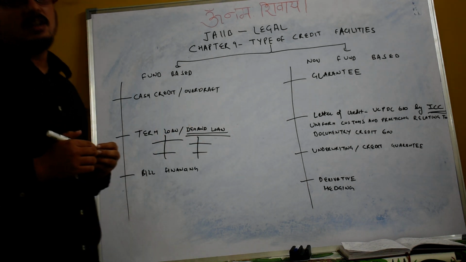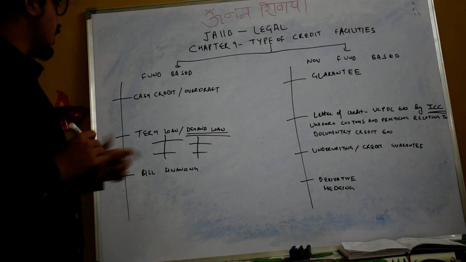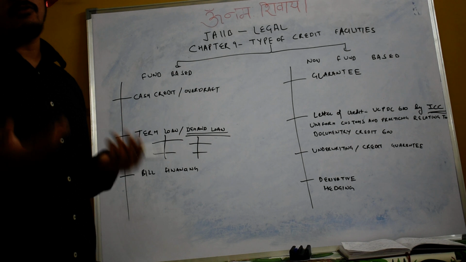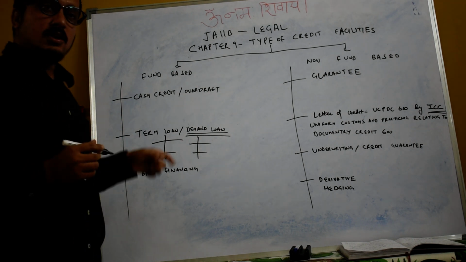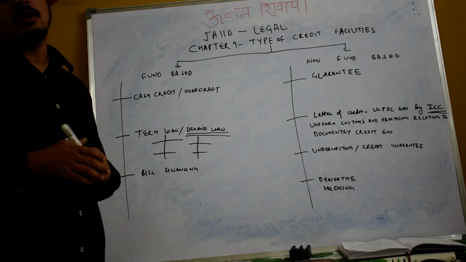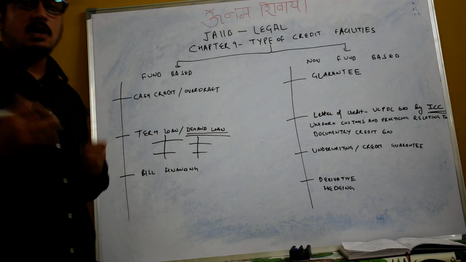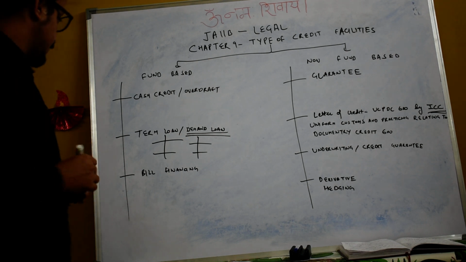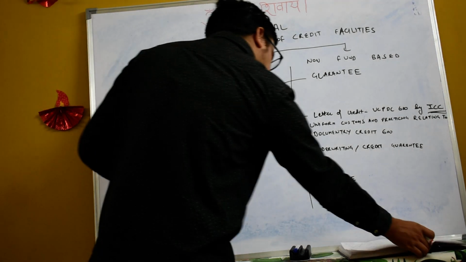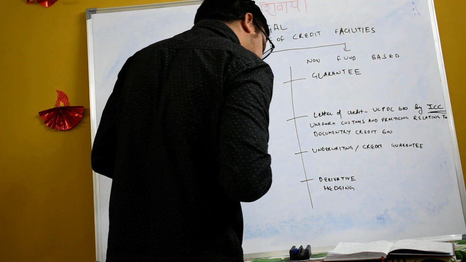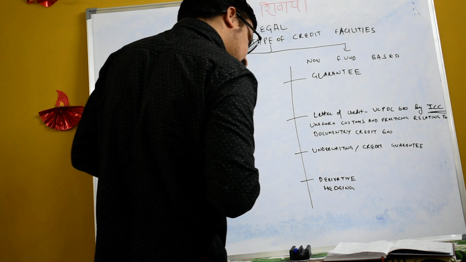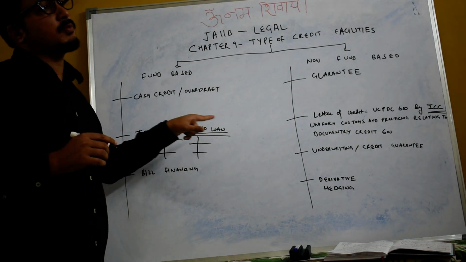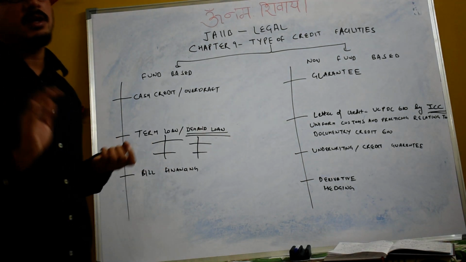A term loan is for a fixed tenure. A demand loan is for a short time; the tenure is not fixed, and anytime you have funds, you can pay. In a term loan, interest is charged on the full sanctioned amount. Whereas in a demand loan, you utilize only that much fund, and interest occurs only on that fund. Next, there is a prepayment penalty in a term loan. In a demand loan, there is no prepayment penalty; anytime you can close that amount.